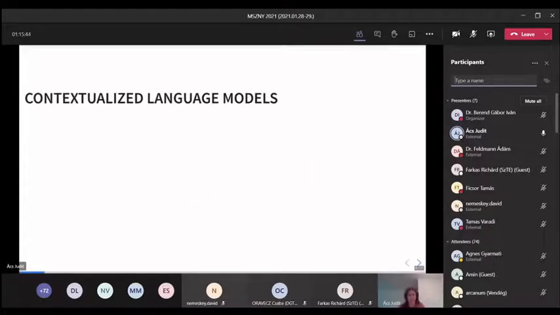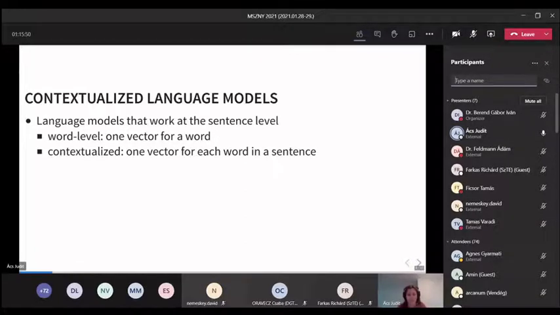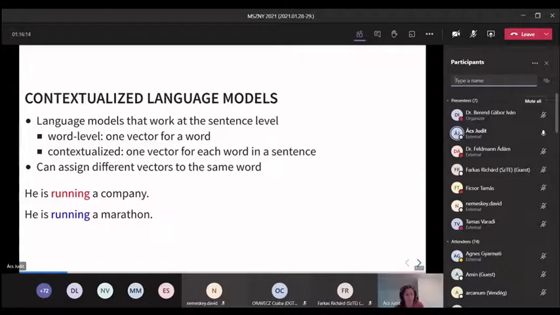David gave a really good introduction about contextualized language models. Basically, these are language models that work at the sentence level instead of the word level. We are used to GloVe and Word2Vec, which assign the same vector to every occurrence of a word. On the other hand, contextualized models take into account the sentence or even a larger context of a word, and they can assign different vectors to the same word. For example, the word running in these two sentences would be represented by a different vector.